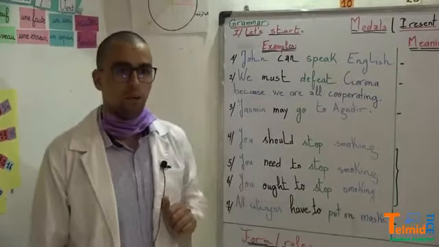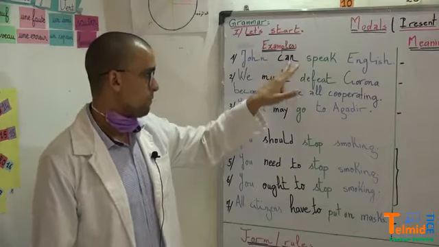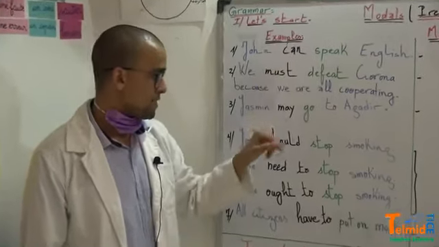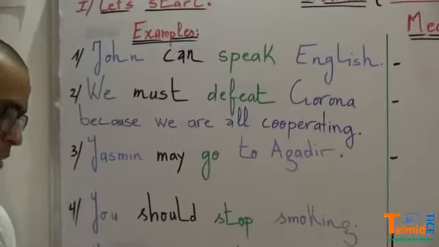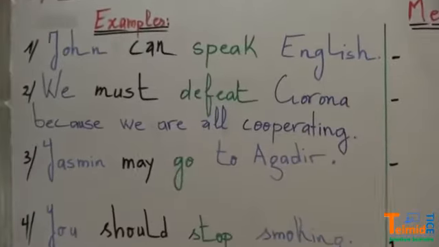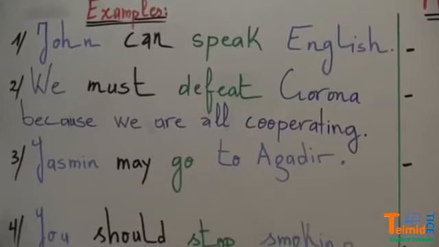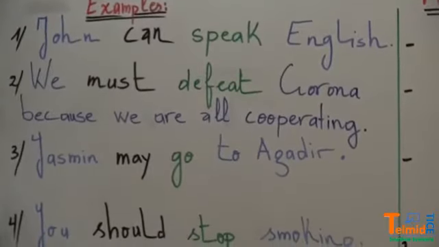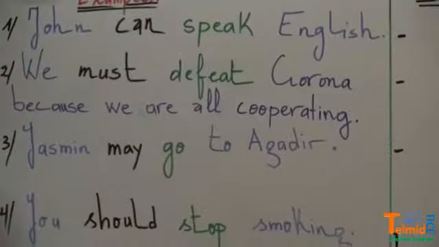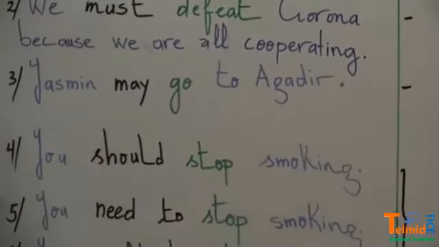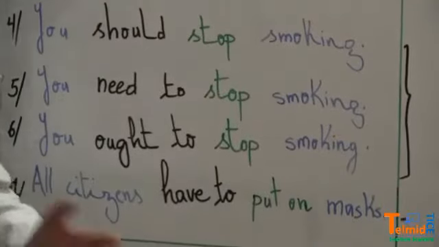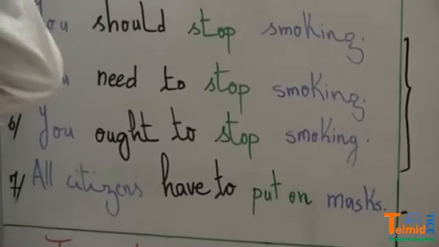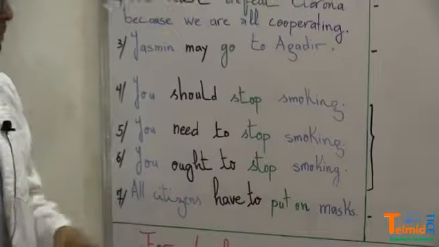Each modal, we have can, must, may, should, need to, ought to, have to, had to, could, might, shall, would, will. It's a long list of modals. These are just examples, because last year you saw all of them.